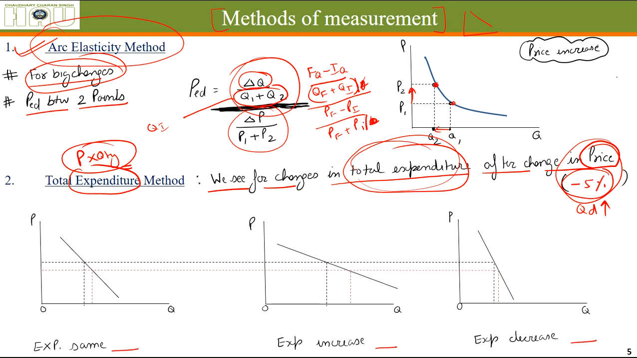Let's see this 5% reduction in price. Earlier the price was this, now the price is this, it has reduced. Earlier the quantity demanded was Q1, at price P1. Now when the price has reduced to P2, the quantity demanded has increased to Q2. As you can see, earlier the expenditure was this square and now the expenditure is this much. Let me show it to you again.